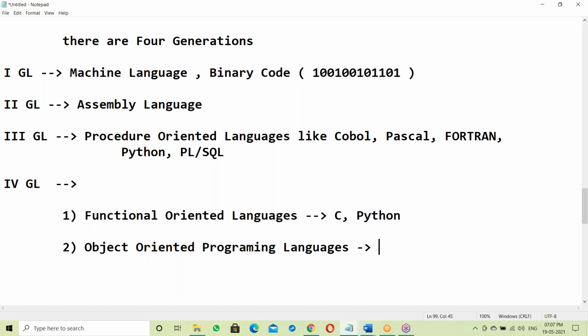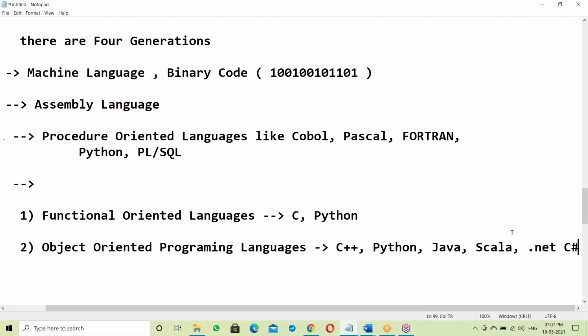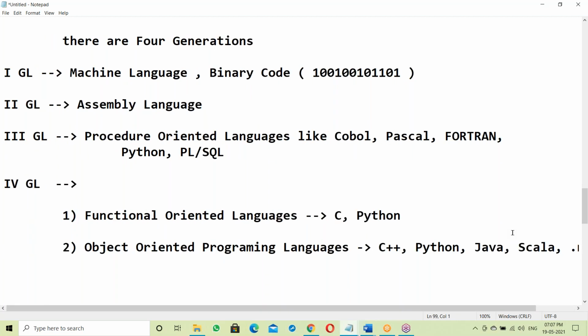For this: C++, Python, Java, Scala, .NET, C Sharp. We'll see what is object oriented, what is functional oriented, what is procedure oriented. I'll explain very clearly.